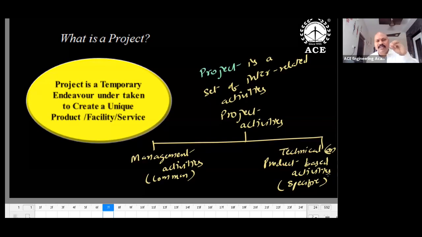So what are the management activities? At least remember POSDCORB: planning, organizing, staffing, directing, controlling, reporting, budgeting. These are general management activities. You might have studied them in management science subjects. General management activities: planning, organizing, staffing, directing, budgeting.